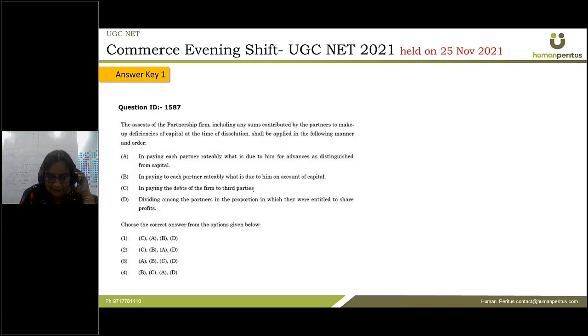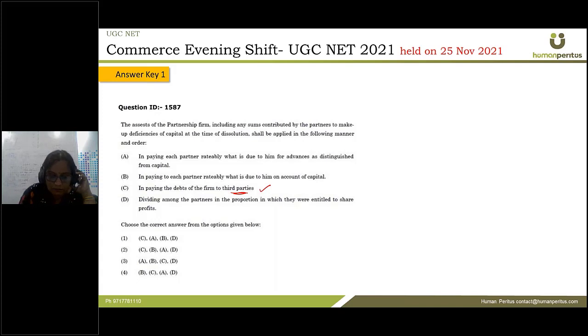So you must see whether there is any third party. Yes. It's written here, third party, in paying the debts of the firm to third parties, right? So how would the assets of the partnership firm be applied in case of dissolution in paying the debts of the firm to the third parties? First of all, the application would be towards paying the third parties, if any, right?